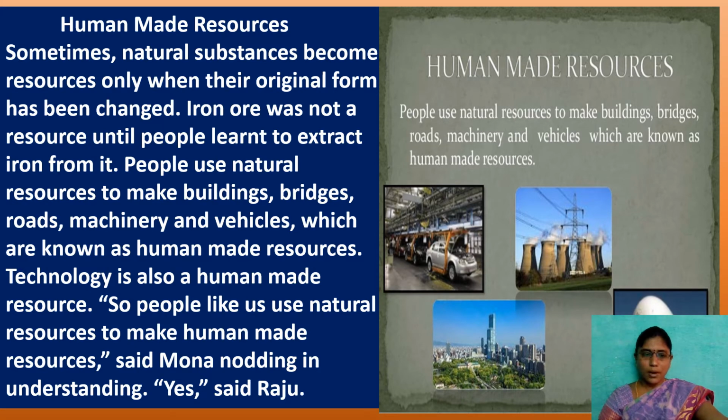These all are made by humans by using their own knowledge and technology. Yes or no? Without knowledge, there are no inventions. So the main thing here, human is the resource. These are things made by humans, so we call them human made resources.